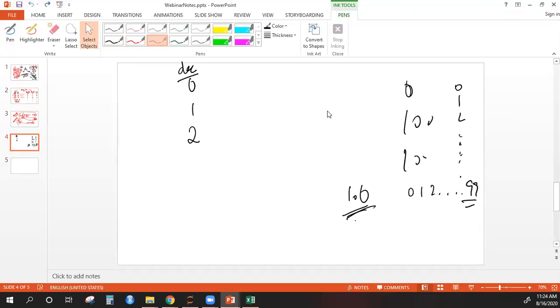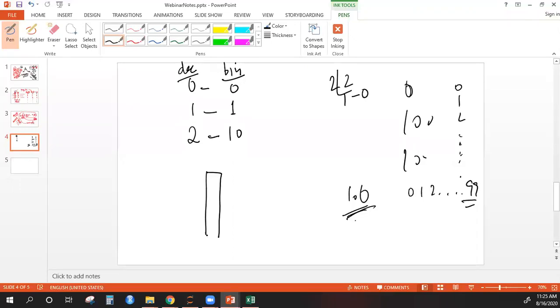Let me just erase these. So let's say these are the decimal numbers. Now let's convert them into binary. So 0 in binary is 0, 1 in binary is 1. So 2 divided by 2 is 1, remainder is 0. So 2 is 10 in binary, right? So what will we have now? We will have two new columns for these three. So let's say this is row number 1, row number 2 and row number 3.